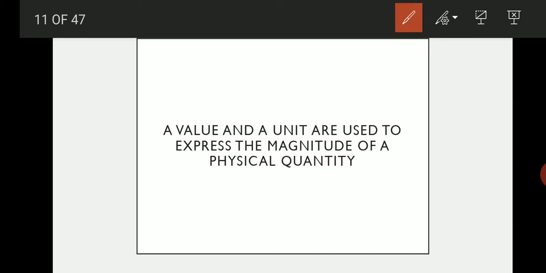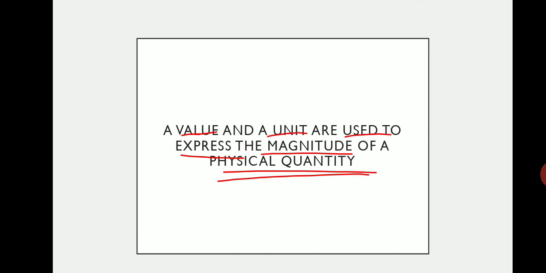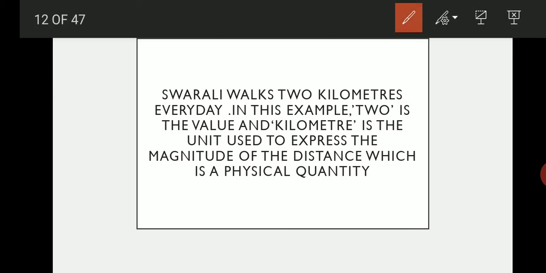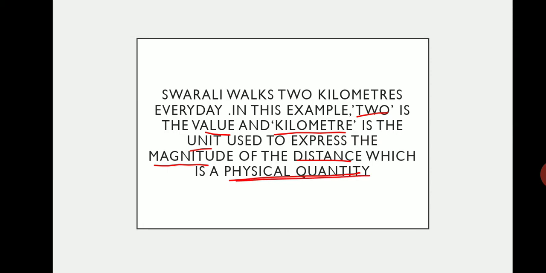Now students, a value and a unit are used to express the magnitude of a physical quantity. So here value and unit are very necessary. Now we will see why it is necessary with an example. For example, Swarali walks 2 kilometers every day. In this example, 2 is the value and kilometer is the unit used to express the magnitude of the distance, which is a physical quantity. So we came to know about the magnitude here.